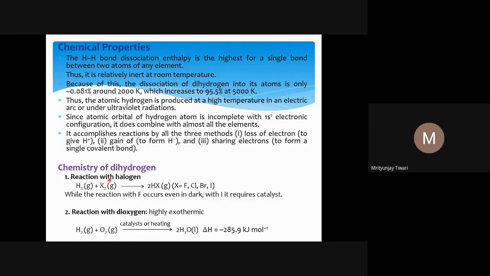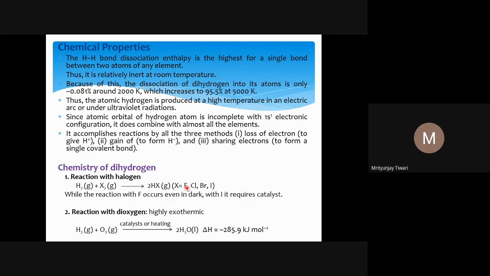So now the chemistry of dihydrogen, reaction with halogens. Hydrogen reacts with halogens to form acids, like hydrofluoric acid, HX, and this X could be the halogen: fluorine, chlorine, bromine, and iodine. The reaction with fluorine is very fast, it occurs even in the dark. However, we require a catalyst for the reaction with iodine.